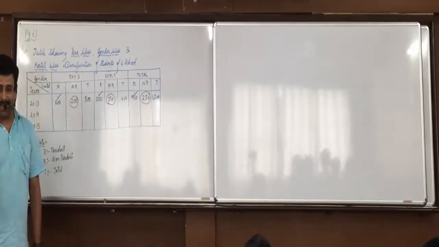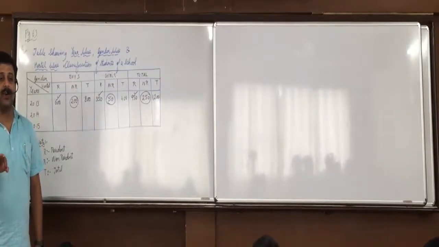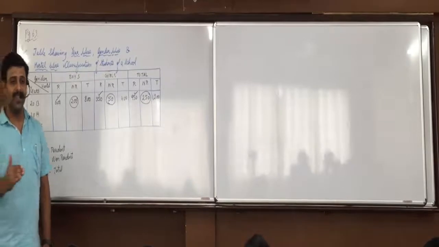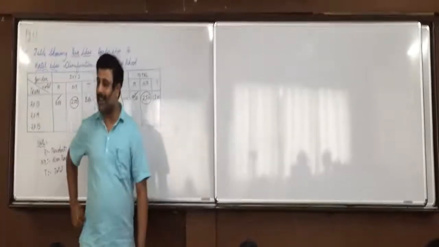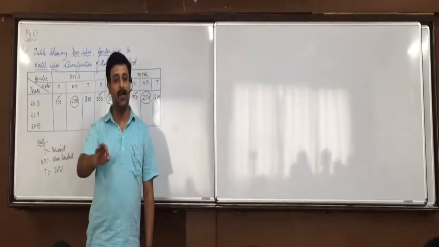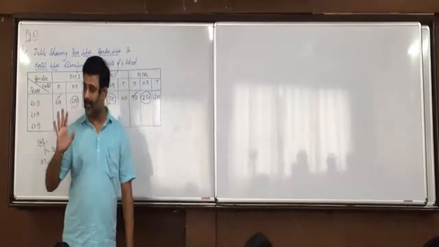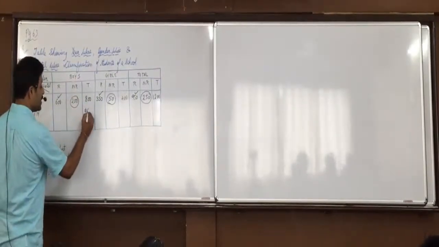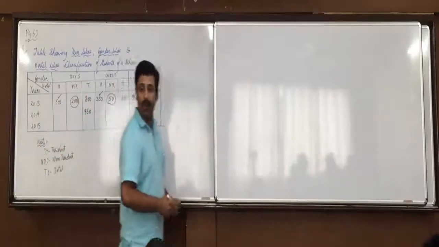Whenever they say increase, then directly in calculator do plus. Whenever in question they say decrease, then directly in calculator do minus. Any confusion in that? So 800 plus 20% means 960 we will write in the column of total boys.